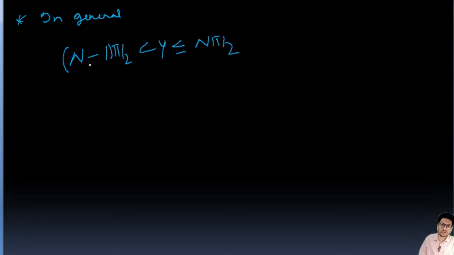Here n is the number of bound states. We don't know whether it's even or odd, so in the general case, gamma is between n minus 1 pi by 2 to n pi by 2. Now I will solve one question, then your doubts will get cleared.